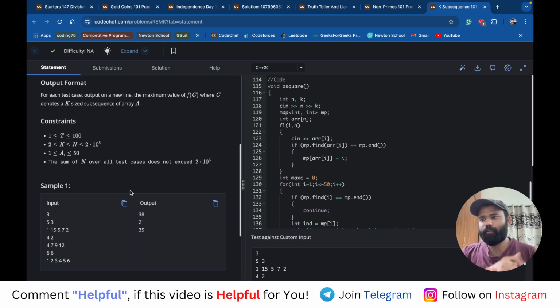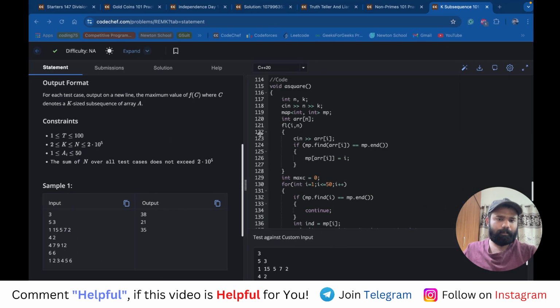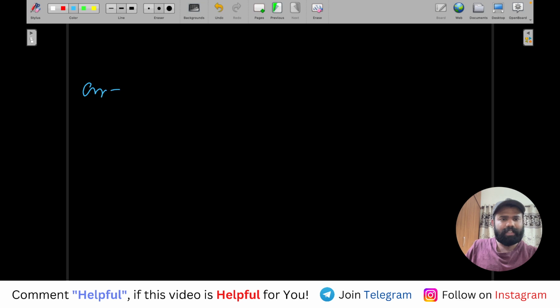Let's say I tell you that you have to do brute force. What is brute force? Brute force means that you start from every index and take the next k elements, the next subarray of size k, which has the maximum. Let me give you an example. Let's take a very random array.